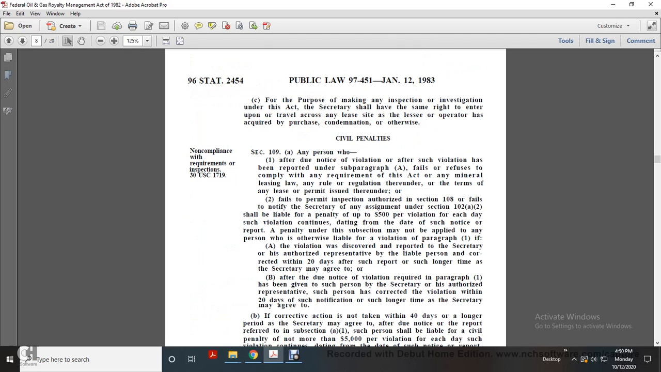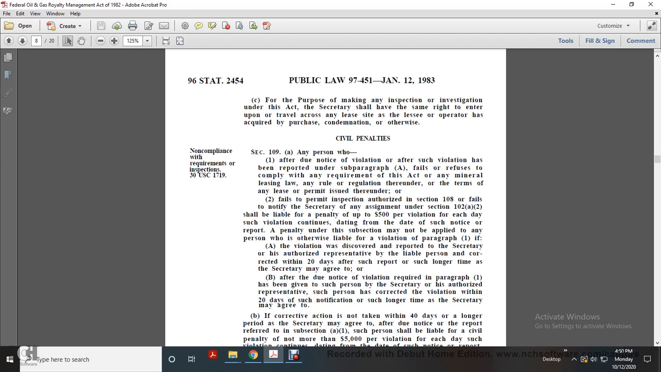For the purposes of making an inspection or investigation under this Act, the Secretary shall have the same right to enter upon and travel across the lease site as the lessee or operator has acquired by purchase, condemnation, and otherwise. All right, civil penalties for non-compliance with the requirements of the inspection.